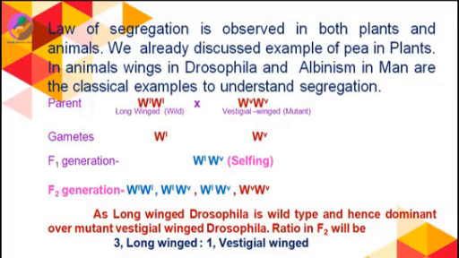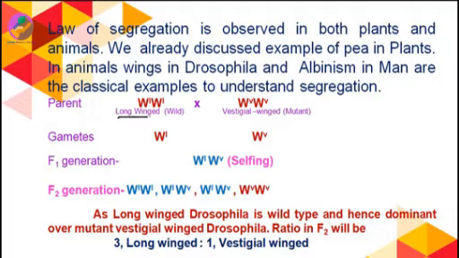The law of segregation is not applicable to plants only, it is applicable in animals also. It has been observed in Drosophila, and in man, albinism can also indicate the law of segregation. Here we will discuss one example of Drosophila. We have selected 2 Drosophila types.